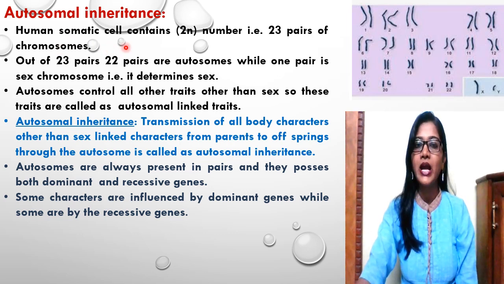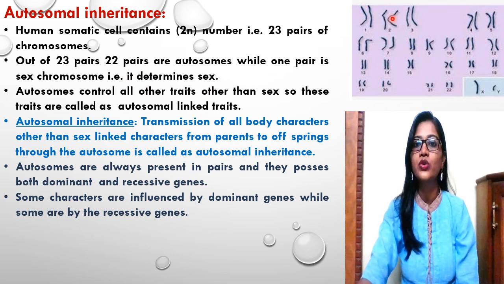So out of these 23 pairs, 22 pairs are autosomes, while one pair is the sex chromosome.